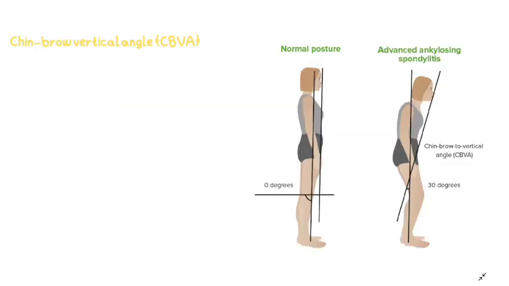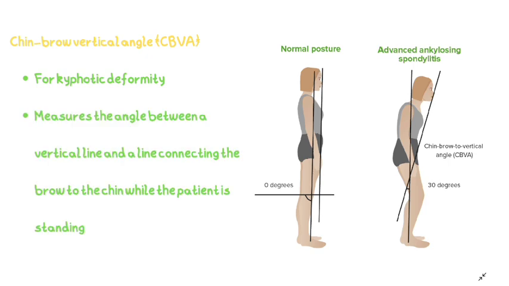And the last one is the Chin-Brow vertical angle test or CBVA test. It is used to demonstrate kyphotic deformity. It measures the angle between a vertical line and a line connecting the brow to the chin while the patient is standing. And if there is any deviation, any degree greater than 0, the test is positive.